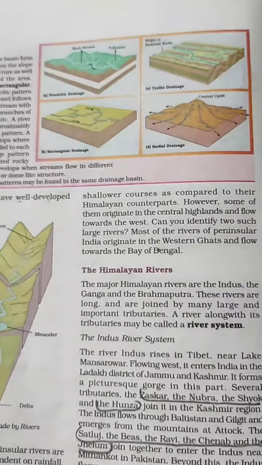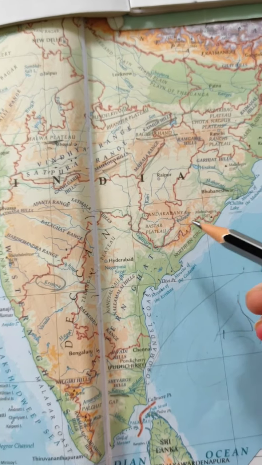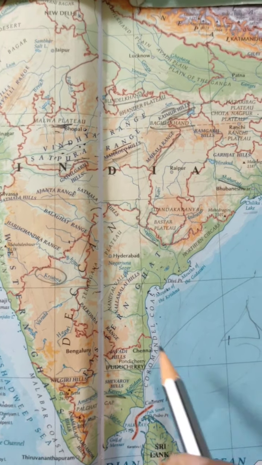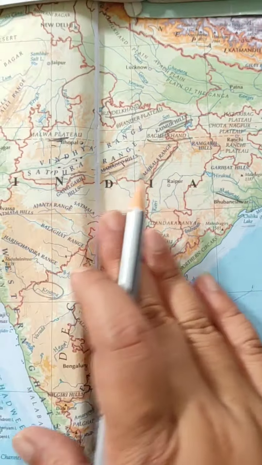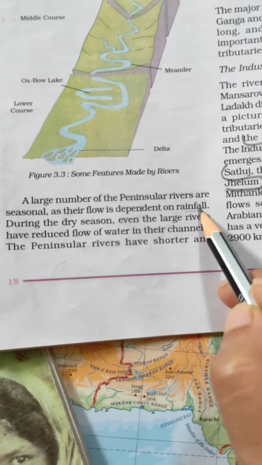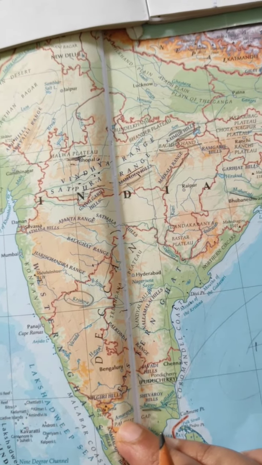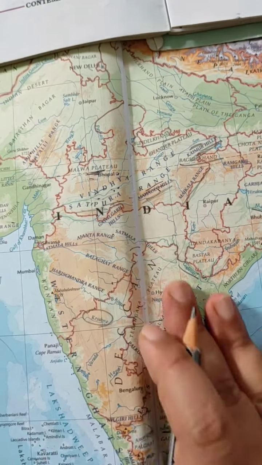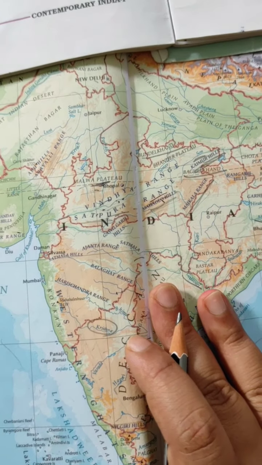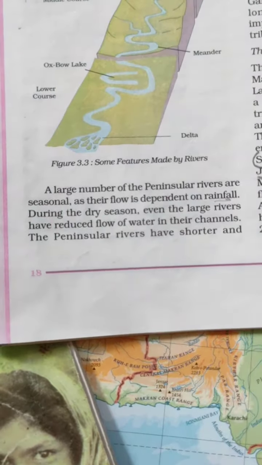A large number of peninsular rivers like Narmada, Kaveri, Krishna, these are the peninsular rivers. Their flow is dependent on the rainfall. These rivers are not fed by the snow. They are fed by the rainfall. So because of this reason, many of the peninsular rivers are seasonal. Seasonal means they flow only during the rainy season.